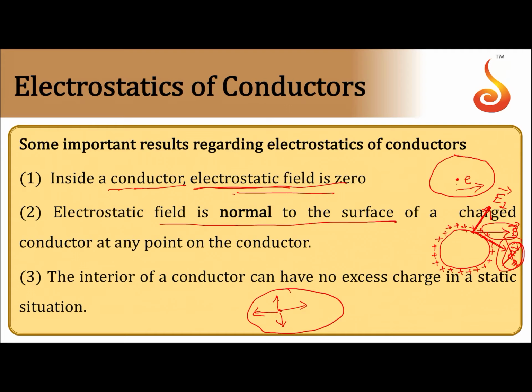Due to this field, the free electrons inside start moving, and hence it contradicts the first point itself. Inside the conductor the electrostatic field should be 0, but if there is excess charge inside, then it will have a non-zero field inside. No such field is observed, that is why the interior of the conductor can have no excess charge. This is the third point.